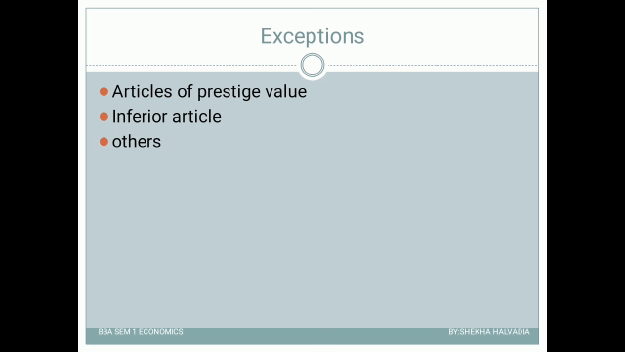Here we have finished with the law of demand. And what is the law of demand? Yes, ceteris paribus, that means when other things remain constant, price and demand are inversely related. That means when other factors remain constant, if the price increases, demand will decrease, and if the price decreases, demand will increase.